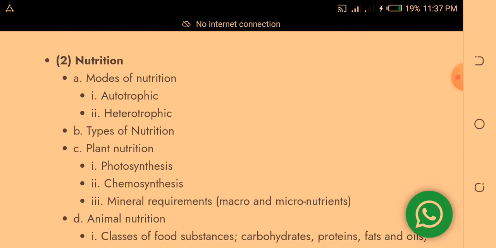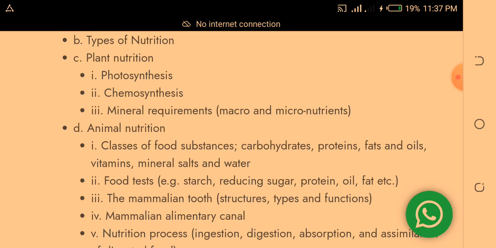Number 2, nutrition. Of course, you know I'm not taking them in full detail, I'm just pointing them out. When I send you the PDF file, you will be able to study them in more detail. Nutrition. Modes of nutrition are autotrophic and heterotrophic. Types of nutrition: plant nutrition, that is photosynthesis, chemosynthesis, mineral requirement, and animal nutrition.